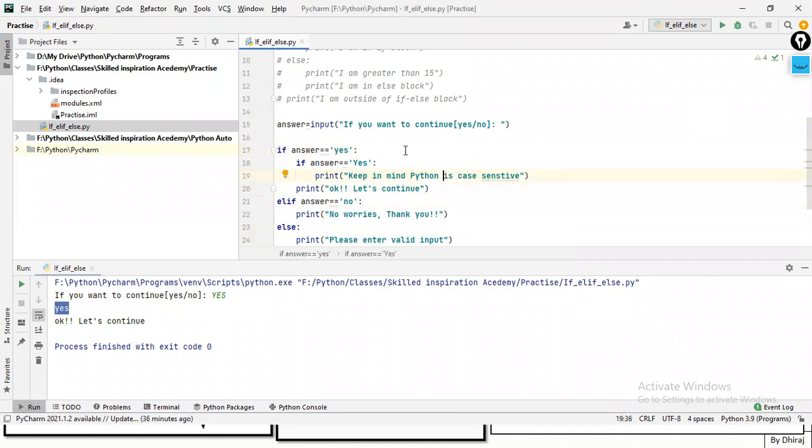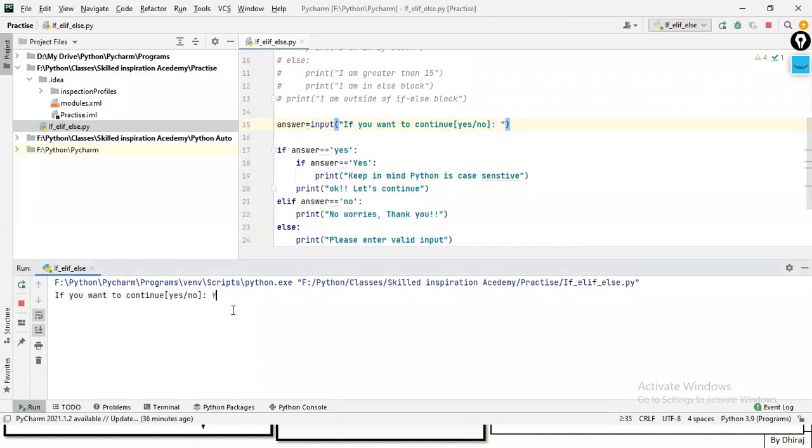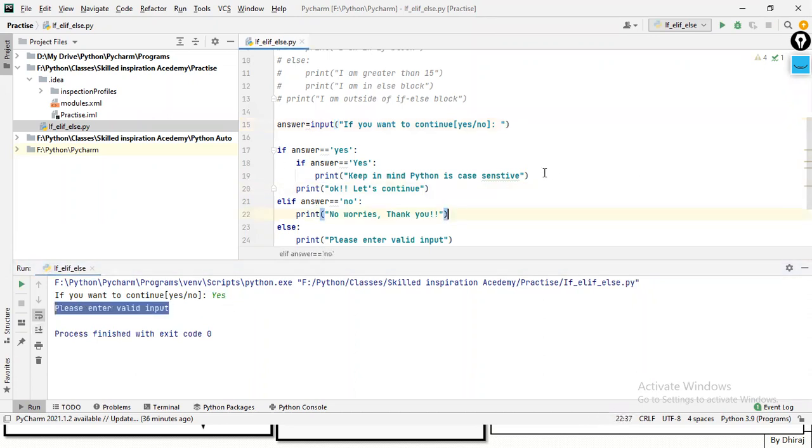If a customer user enters this s, see, I'm entering capital yes, and it is saying valid input. Why is it not saying this? Can anyone tell me why it is not printing this now? Because the first statement is not true. Obviously this should not be true.